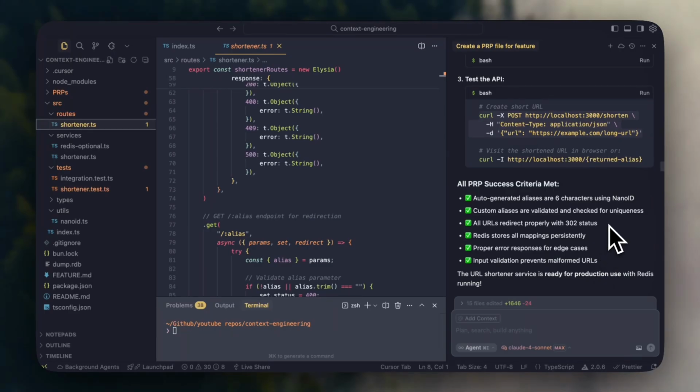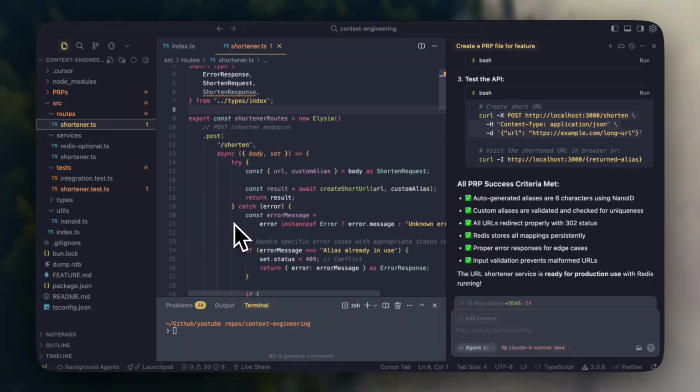Okay, so the agent is finally done. And as you can see, it has checked off all the criteria that we've set in the PRP. It has created the files in the right format. So we have the routes, the services for Redis and shortening the URL. We even have integration tests and unit tests, some utilities to create the nano IDs and things like that.